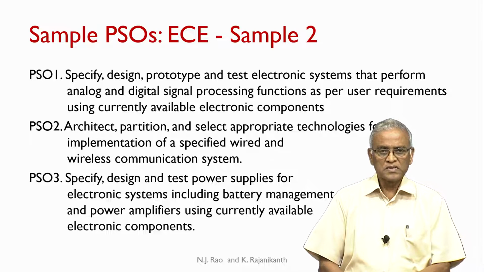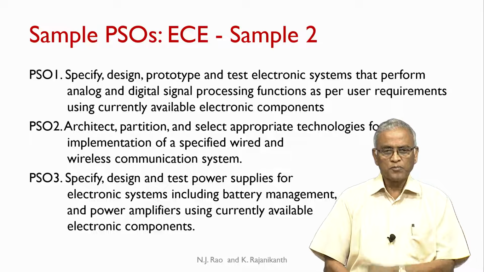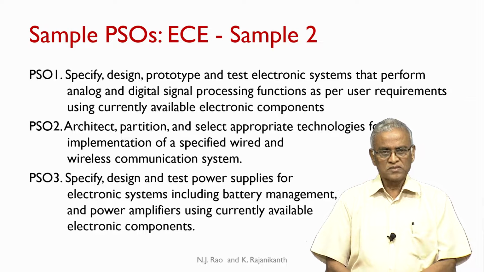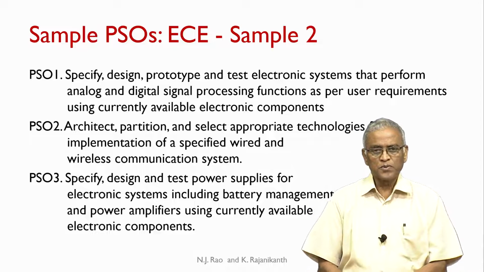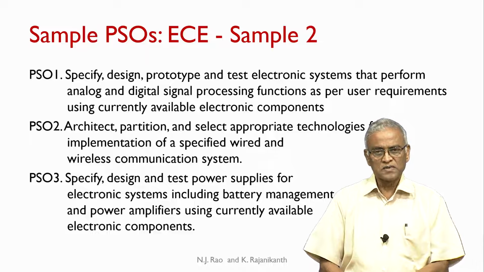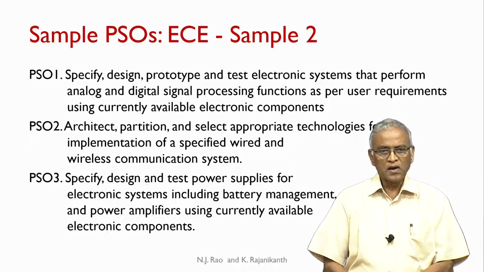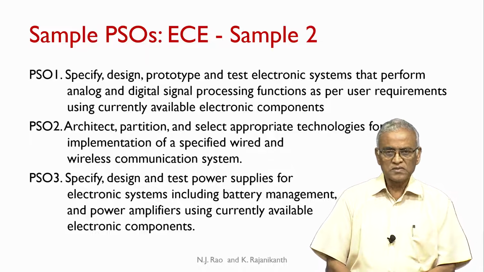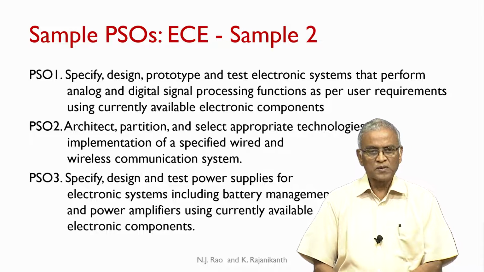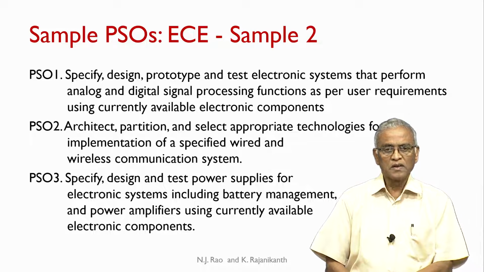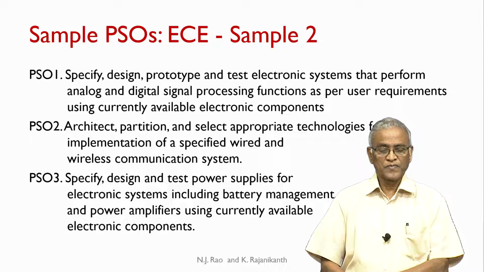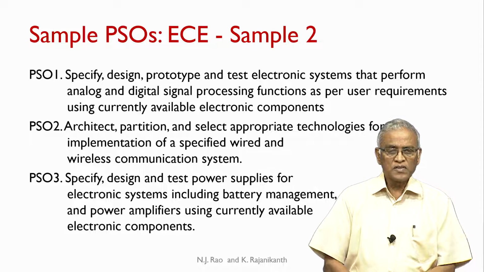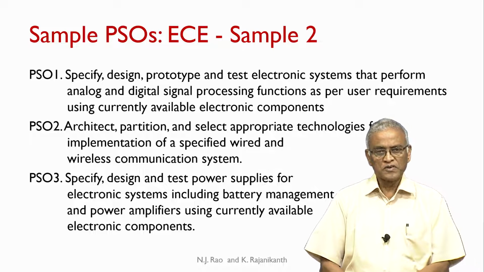Now, in the same ECE, another program has done this. Specify, design, prototype and test electronic systems that perform analog and digital signal processing functions as per user requirements using currently available electronic components. Now, in what way is this PSO1 different from the previous one?